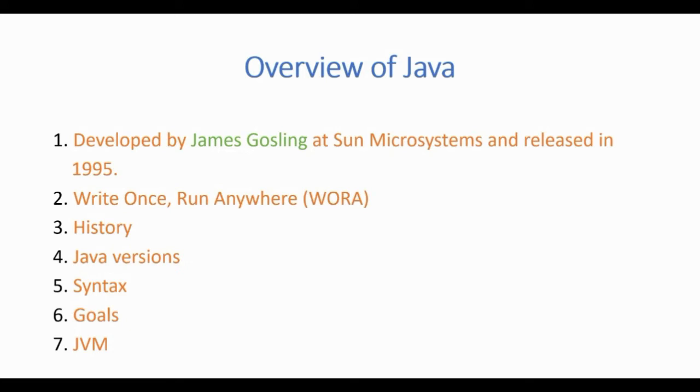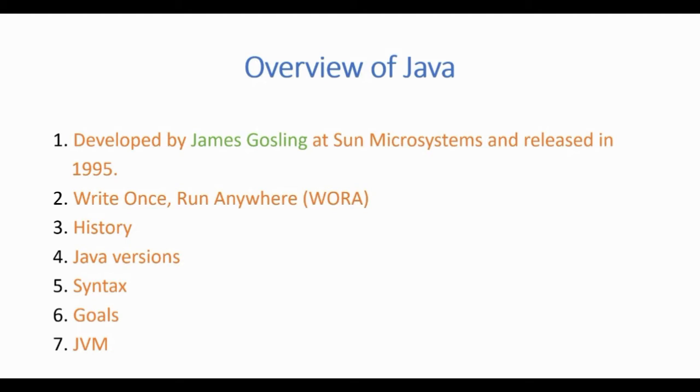Java has a concept of WORA, which means write once, run anywhere. The compiled Java code can run on all platforms that support Java without the need for recompilation. You don't need to compile again. The source code gets compiled to bytecode that can run on any system having a Java runtime environment regardless of the underlying computer architecture.